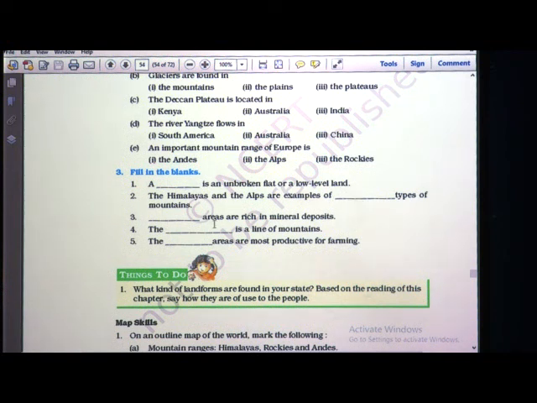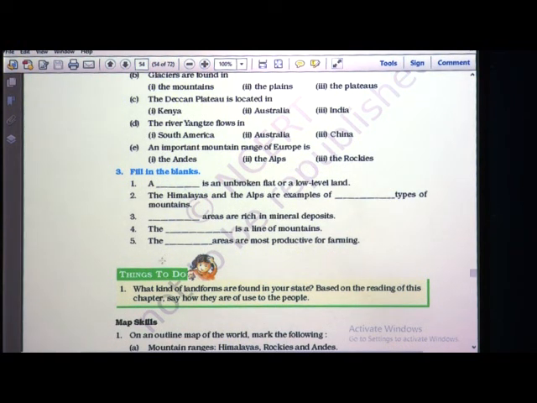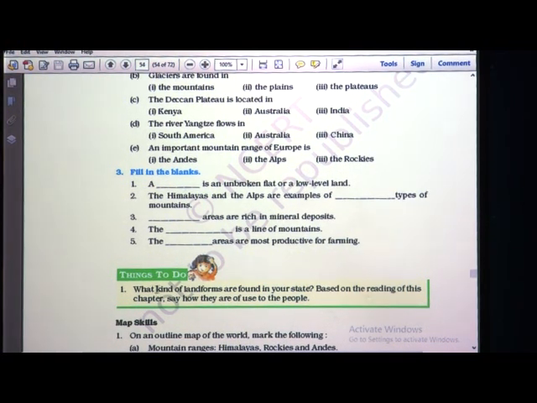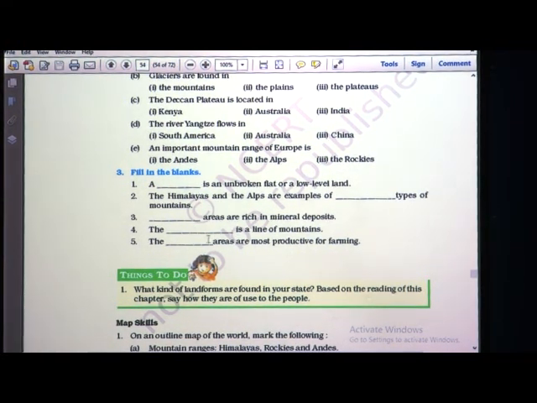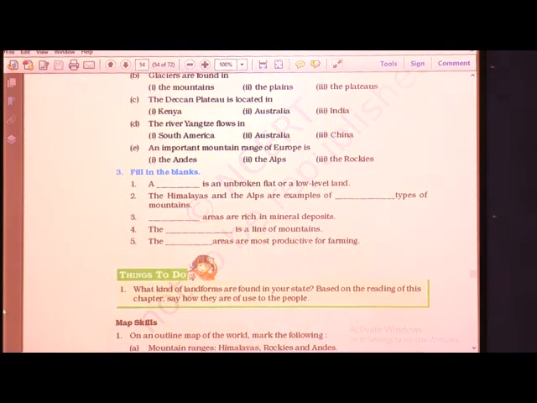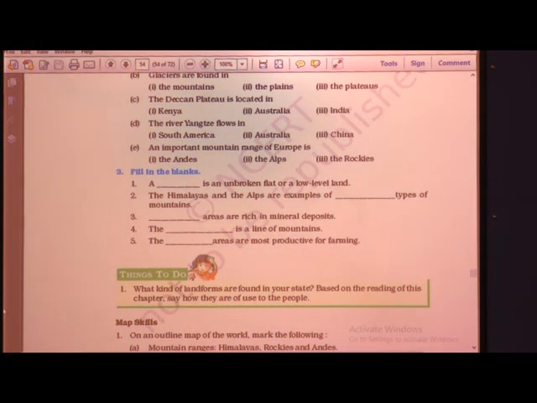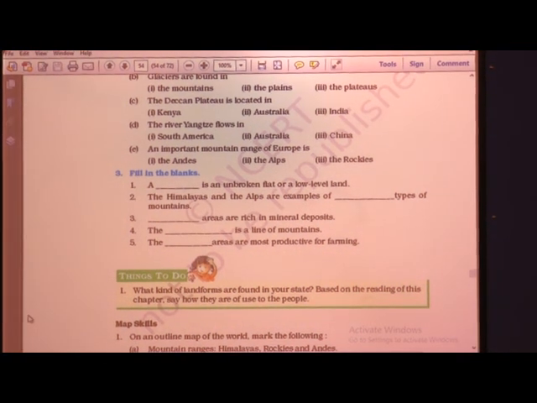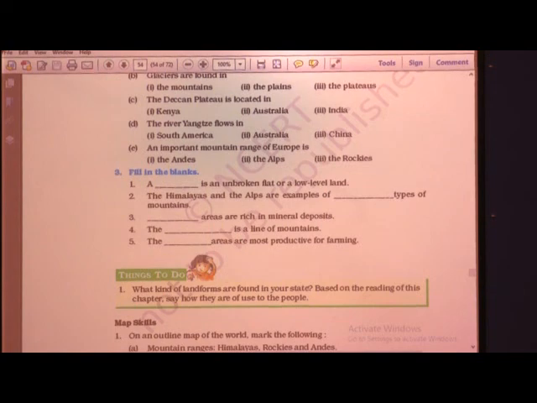Third one, dash areas are rich in mineral deposits. So, which areas are rich in mineral deposits? Plateaus. Again, dash is a line of mountains. So, what is a line of mountains called? Range, R-A-N-G-E. Last one, the dash areas are most productive for farming. Which areas are productive for farming? Again the answer is plain, P-L-A-I-N. The plain areas are most productive for farming.